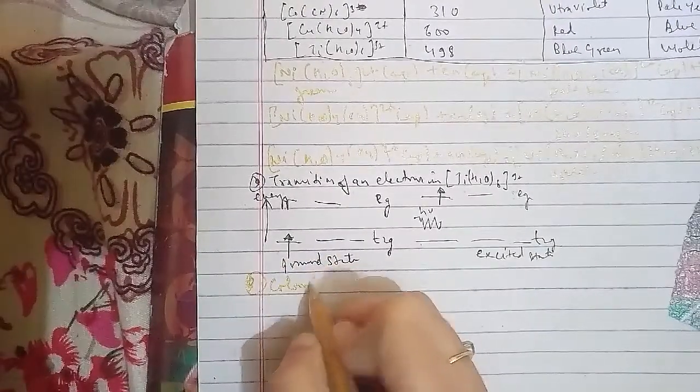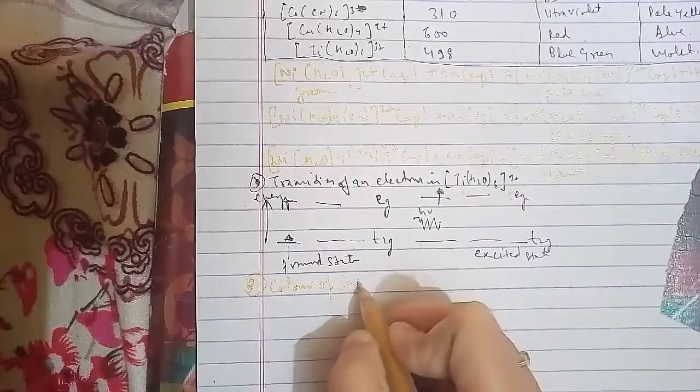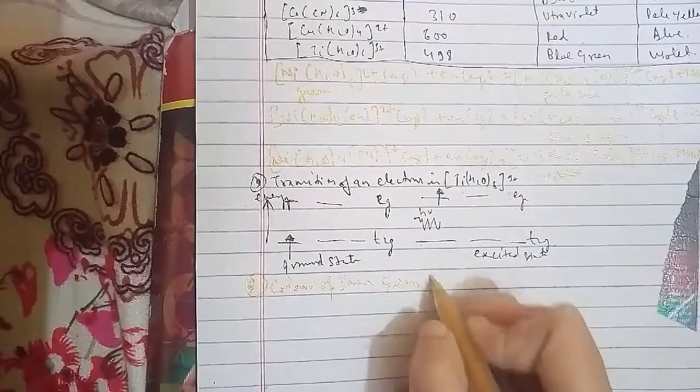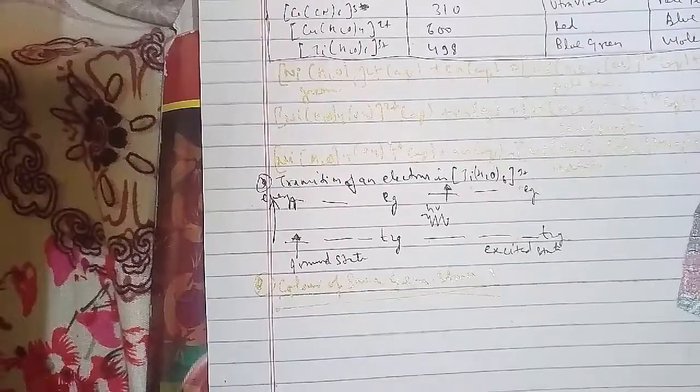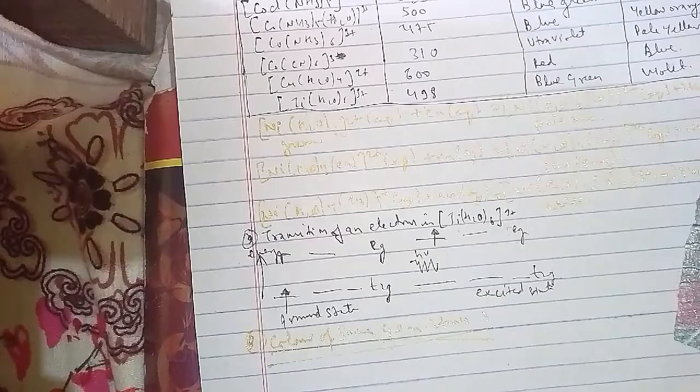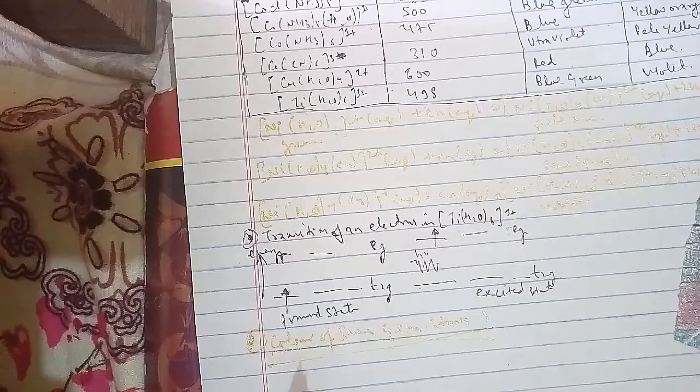We may view these chromium(III) species as octahedral chromium(III) complexes incorporated into the alumina lattice, and d-d transitions at these centers give rise to the color.